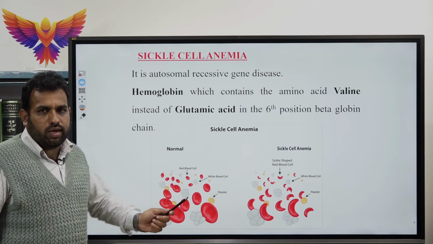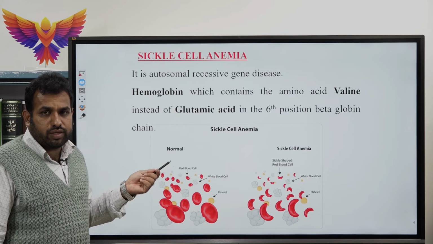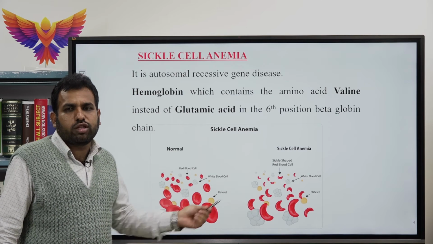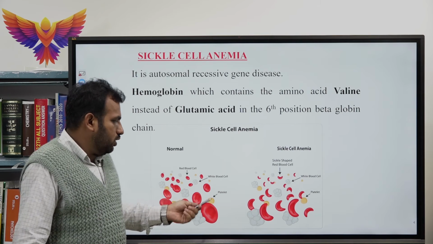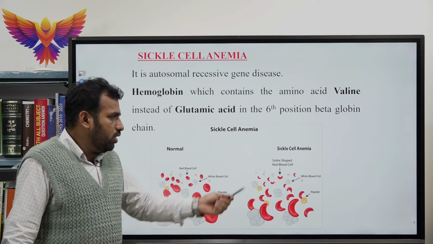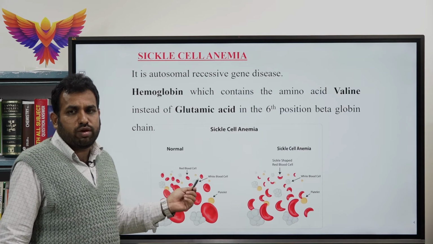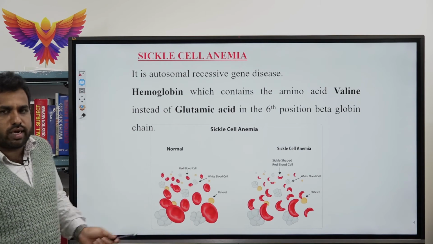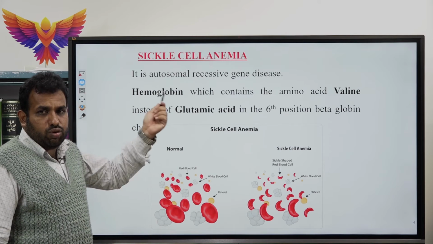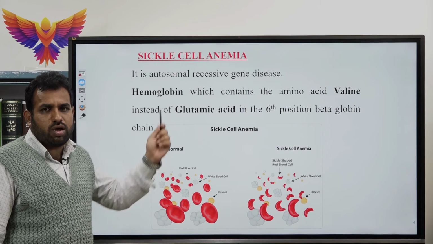The major function of the blood is carrying oxygen to all the body parts. If the oval shaped RBC turns into the sickle shape, this RBC will not be able to carry the hemoglobin for the body system. How does this happen? Sickle cell anemia is an autosomal recessive gene disease, that means it affects only the autosomes.